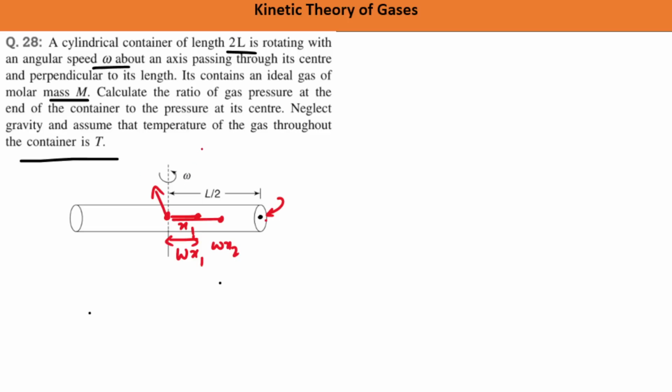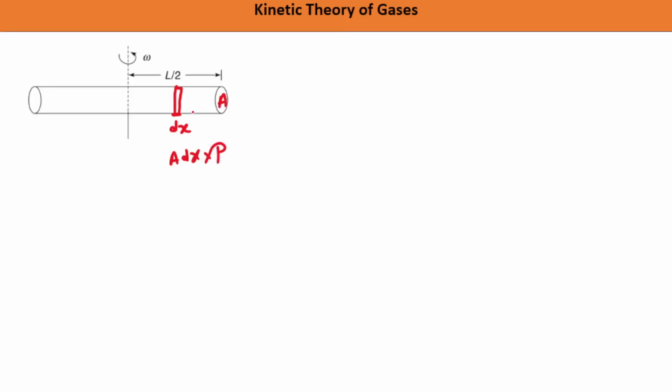Is that given in the question? It's not given, right? Okay, we don't need to worry about it, molar mass दिया हुआ है m. Okay, done है. No worries. So let's say this is this, so mass will be this one, and on this mass, since this mass is in circular motion of radius how much? Let's say this is x. So on this mass there will be some force acting which will provide it centripetal force in this direction.